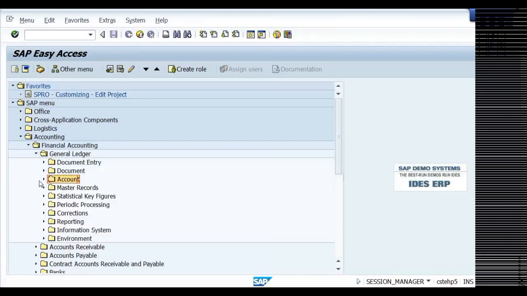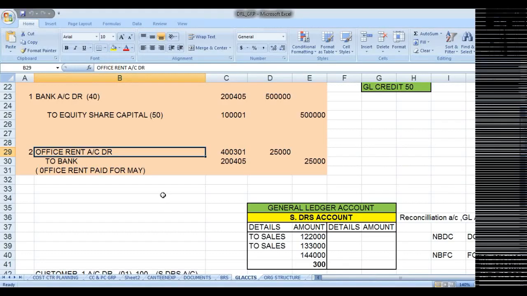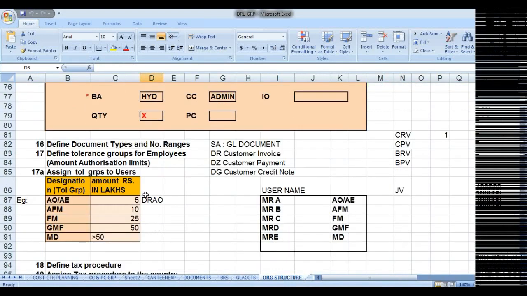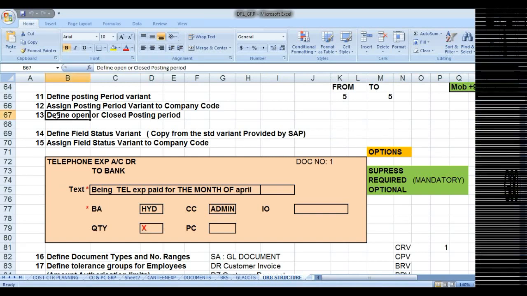Right. So next, now I wanted to show you all the parameters whatever we have defined. So posting period variant, define close or open posting period, we have seen. Field status variant, right, I'll change that also and I'll show you. Just give me a second.